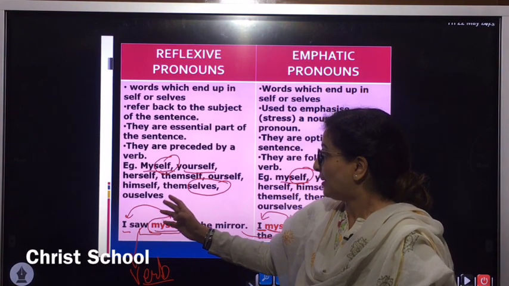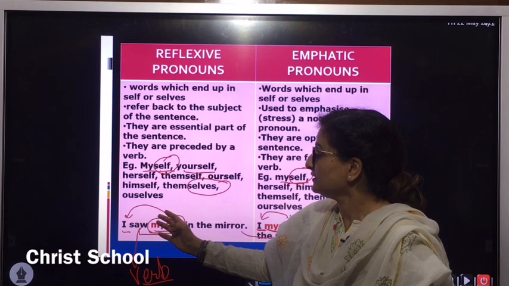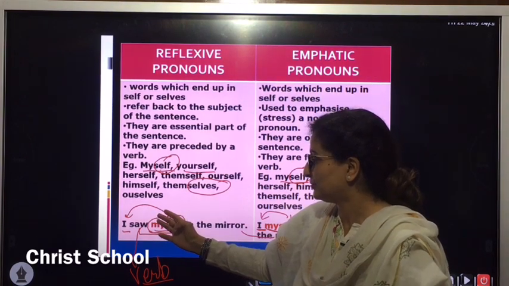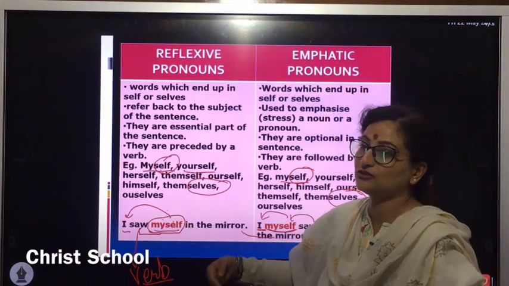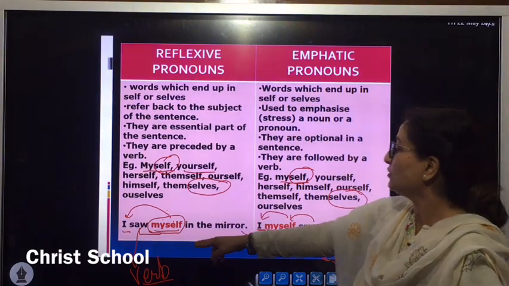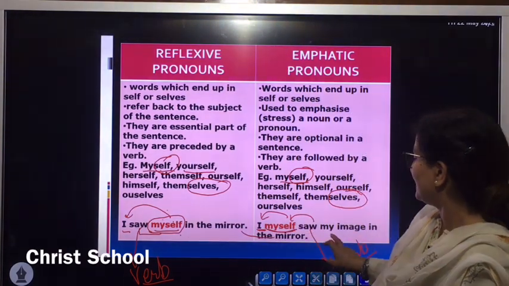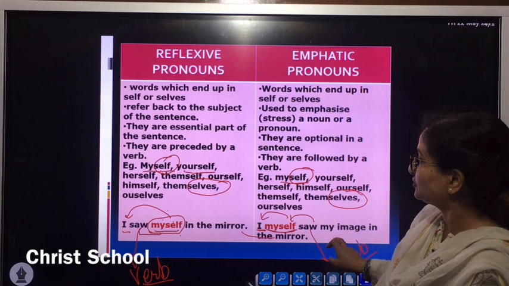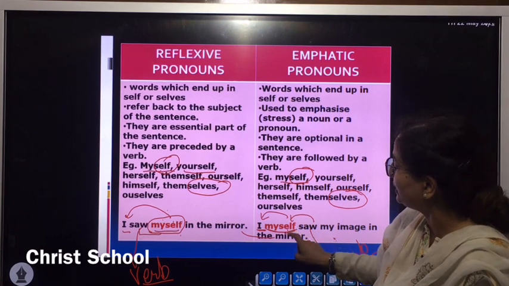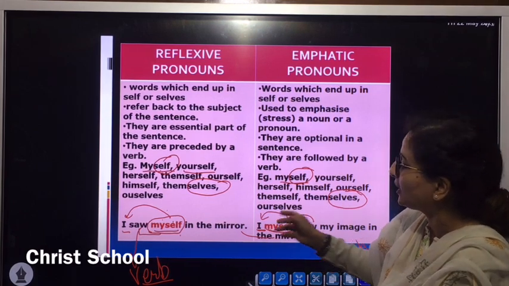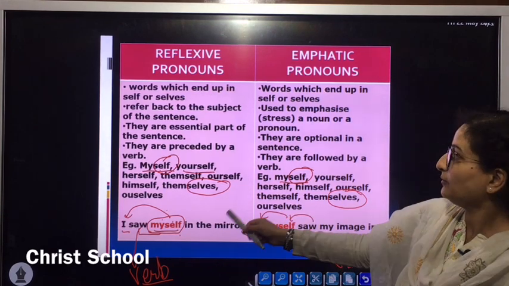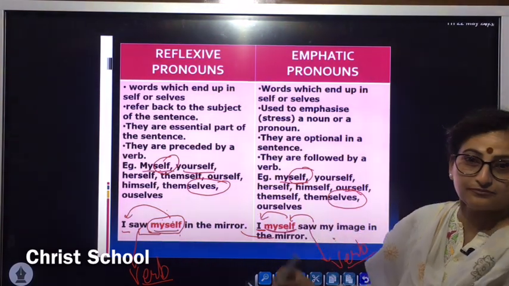Means I can't make out what did I see in the mirror. I saw myself, I saw him in the mirror. So it makes a difference, whereas it does not make much difference. It is used only to stress the main noun or the pronoun. Hope the difference is clear.